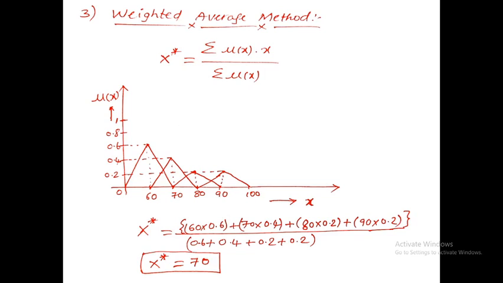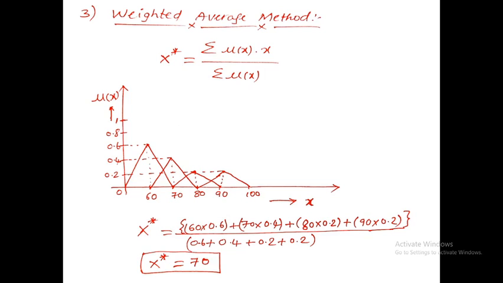Your fuzzy membership value will always be between 0 and 1, including both. To find x star using the formula, we need to find the corresponding membership value and its element. At element 60, what is the corresponding membership value?